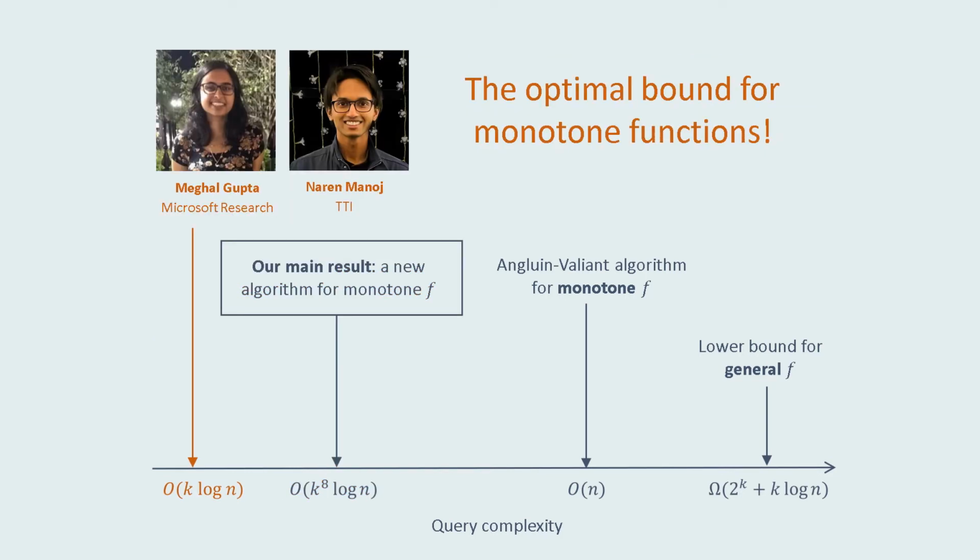Before getting into our main result, let me also mention that very recently, Gupta and Manoj gave a k log n query algorithm that solves the certification problem for monotone functions. And this completely matches the information theoretic lower bound. Their algorithm is super cool, and if you're interested, you should definitely check it out.